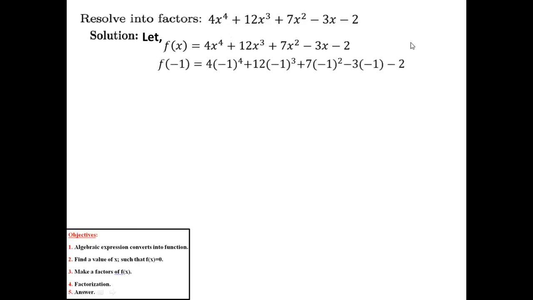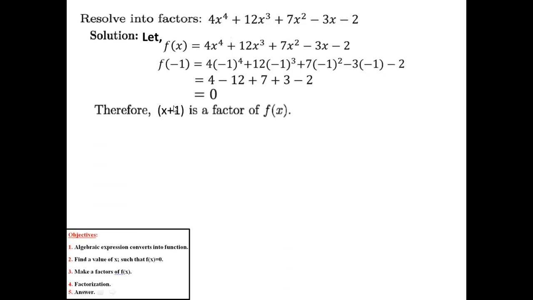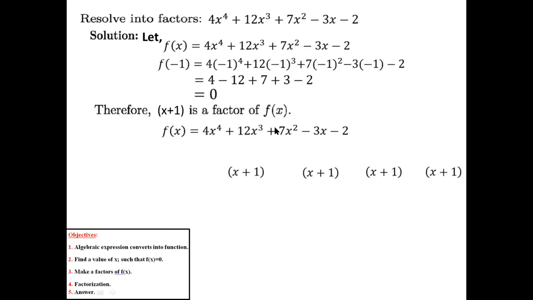Then we have to calculate. Suppose here it is 2, and you need to know that the factorization of 2 was plus minus 1 and plus minus 2. Since for minus 1 we get the function 0, that's why f of minus 1 we have been putting at the place of x, then we get this, after that we get 0. So our factor will be x minus minus 1, that is x plus 1, is the factor of f of x.